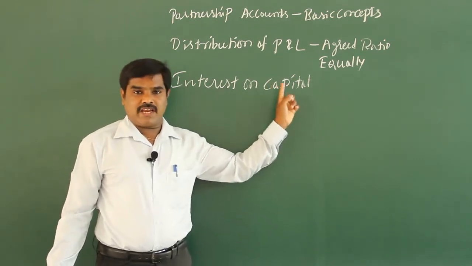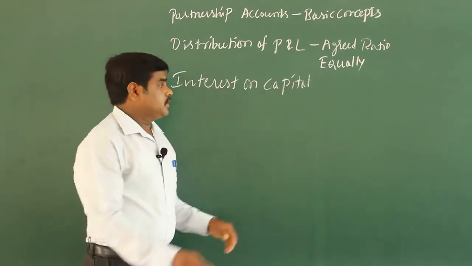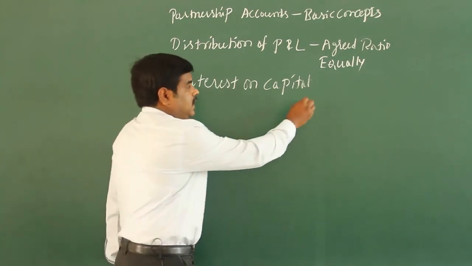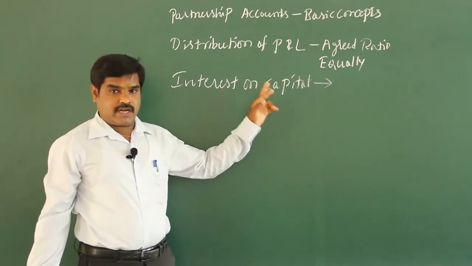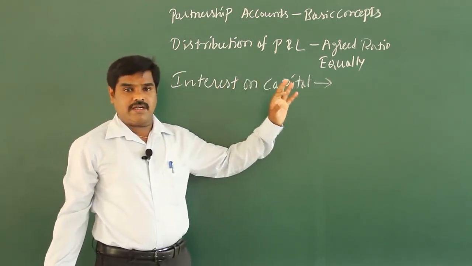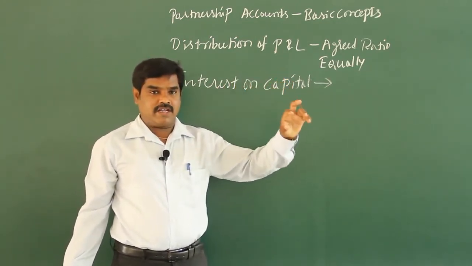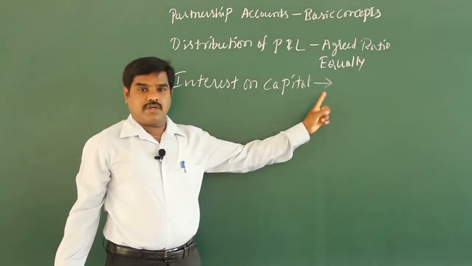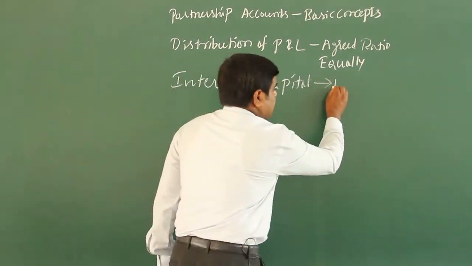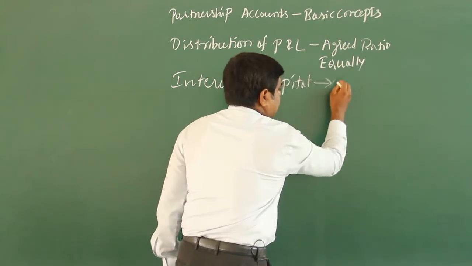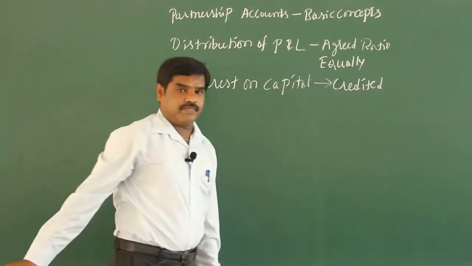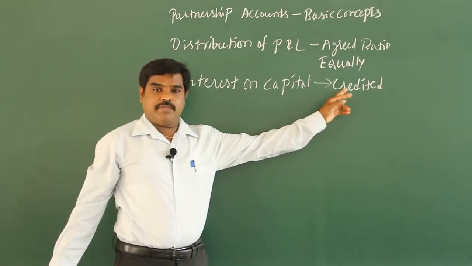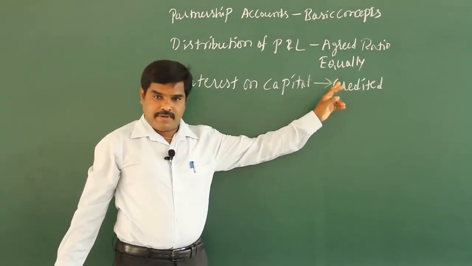Whatever interest is calculated on the capital. Here, if interest on capital is mentioned in the agreement, then only we have to calculate it, at the percentage given in the agreement. It is to be credited to partner's capital account.